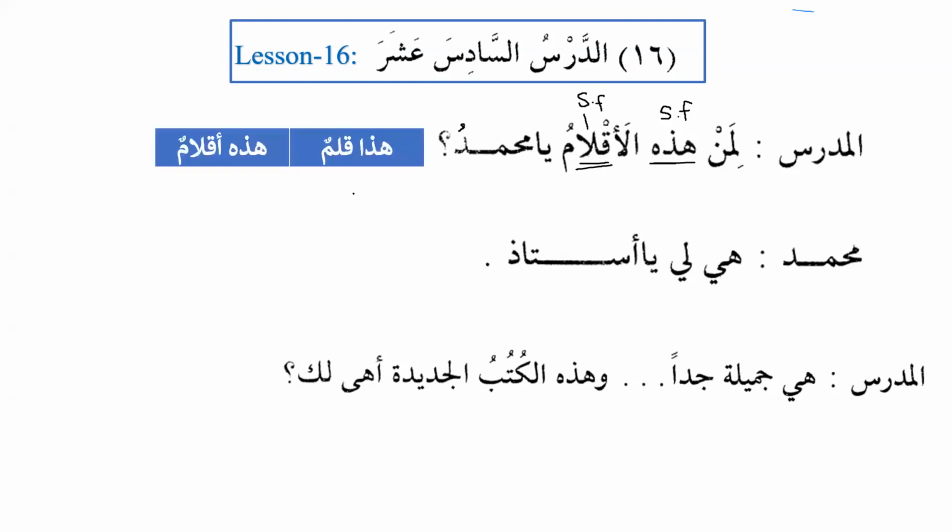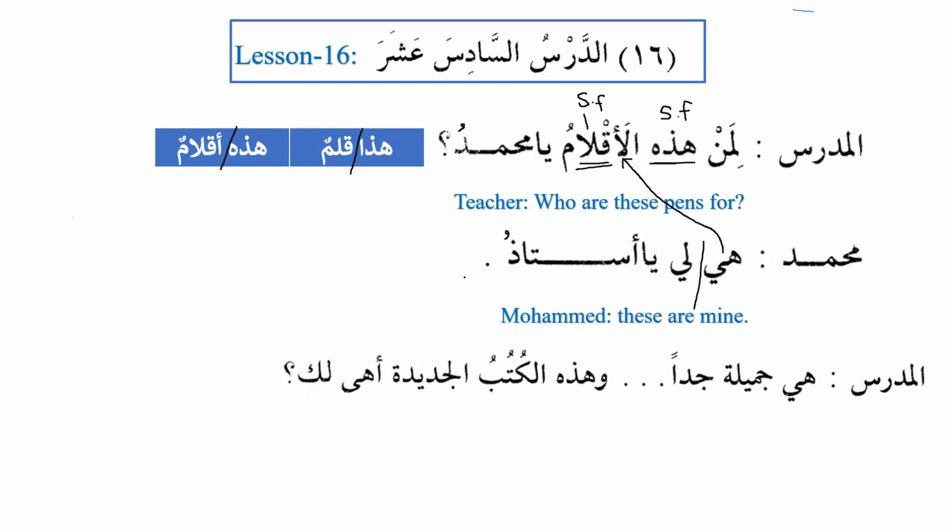So if you see here, we say hadha qalamun, this is a pen, but when we talk about the plural aqlamun, then we will say hadhihi aqlamun. Who are these pens for? Muhammadun: hiya li ya ustadu, and these are mine, O teacher. So we can see that hiya refers to al-aqlam. So that's why Muhammad says, hiya li ya ustadu, these are mine, O teacher. Al-mudarrisu, the teacher: hiya jamilatun jiddan. These are very beautiful. Jamilatun, beautiful, and jiddan means very.